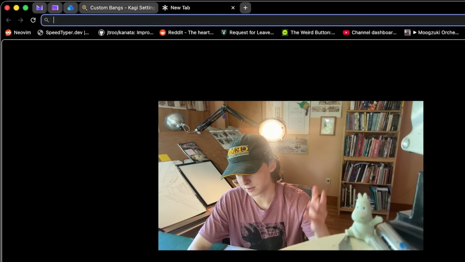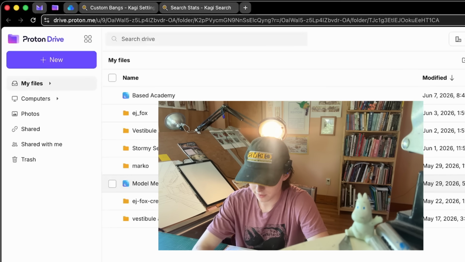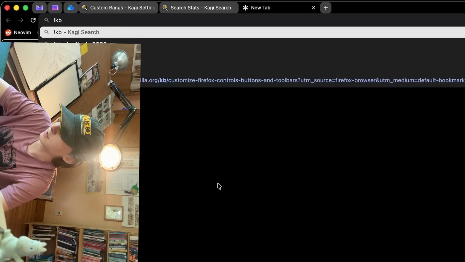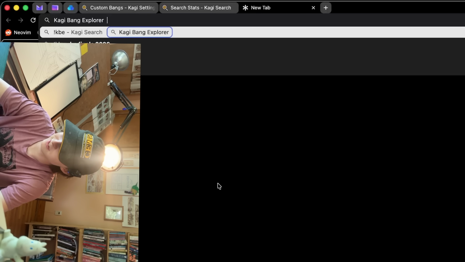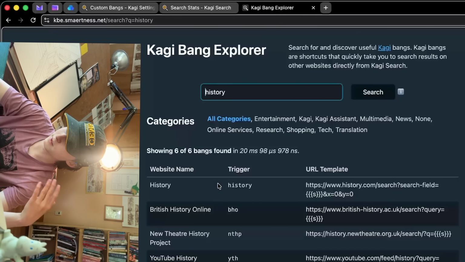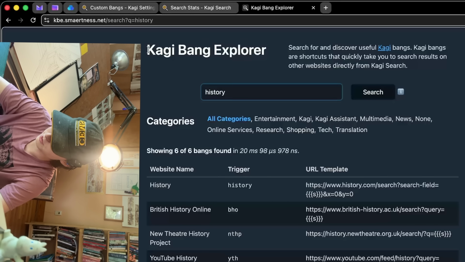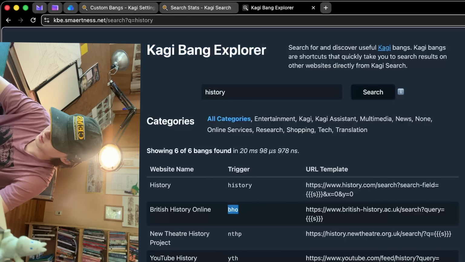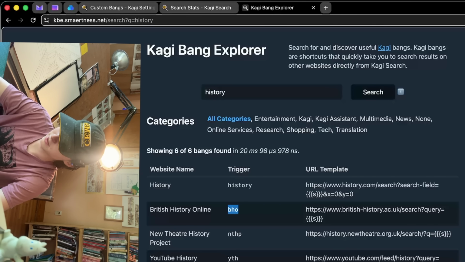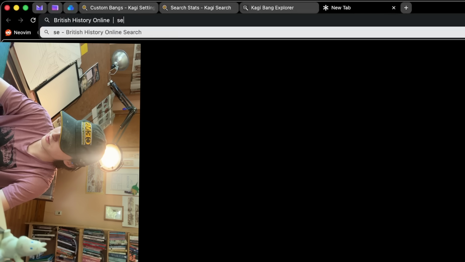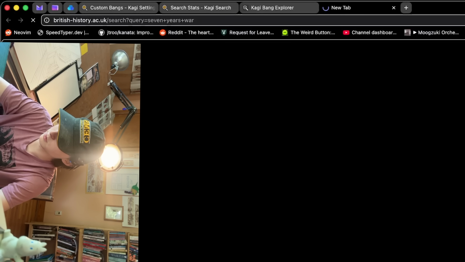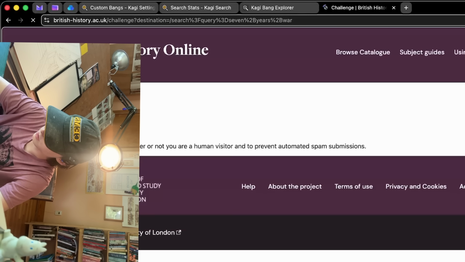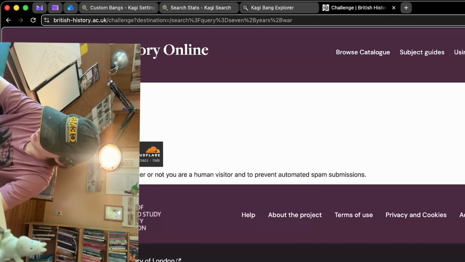The first feature, like DuckDuckGo, it has bangs. There are a few of my favorite bangs. I like Bang Explorer, and now we can search, like, let's say history. Boom. Now we'll jump in and we're searching history in this open source tool, which shows us all the bangs we can jump to. And let's say British History Online. Yeah, let's see if they've got something about the 7 Years' War. BHO, 7 Years' War. Boom. Not really sure how long the 7 Years' War was, but I think we can find it.